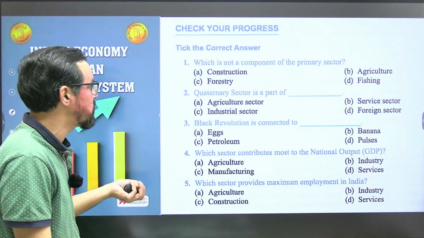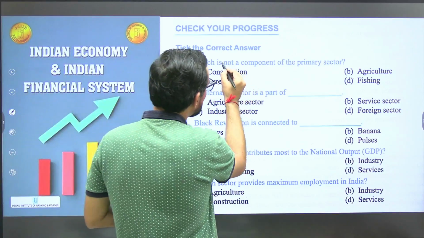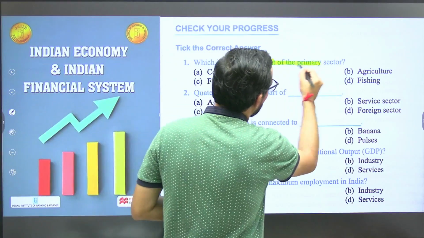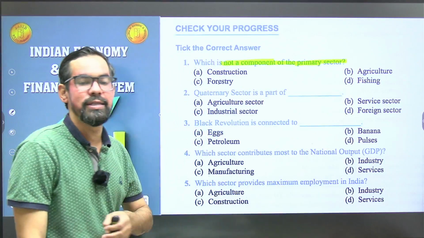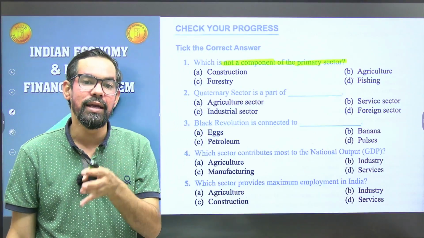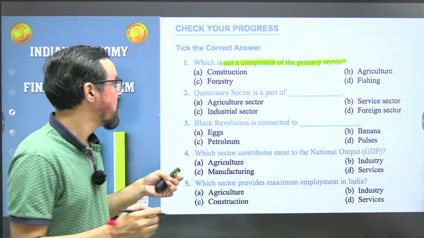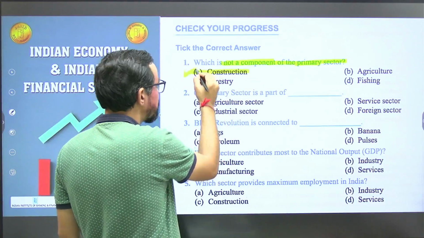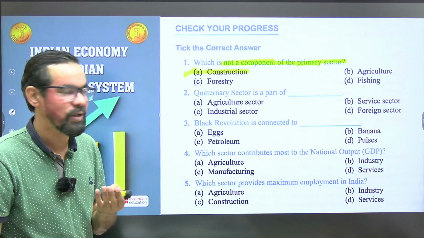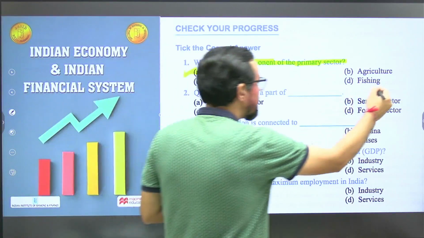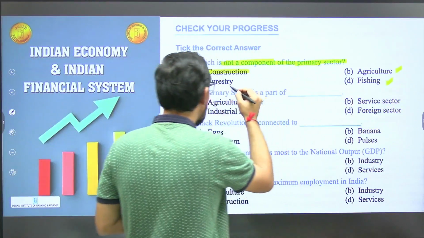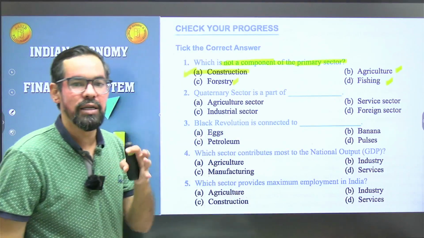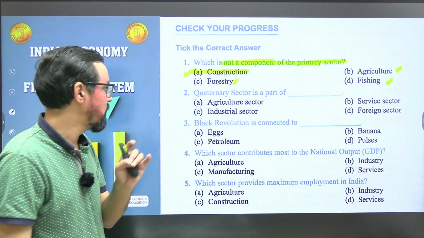So first question: which is not a component of the primary sector? The primary sector deals with agriculture and allied activities. So construction is generally not part of this. Option A will be the correct answer for this question. Agriculture, fishing, and forestry are all generally part of the agriculture sector or primary sector.